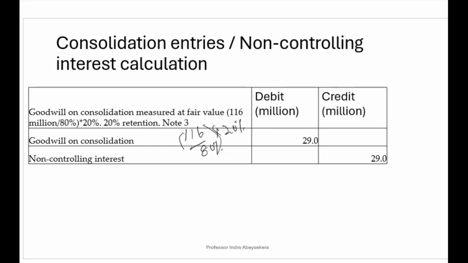So that equals 29. So to make goodwill on consolidation 100%, we need to add another 29, and the non-controlling interest increases by 29.